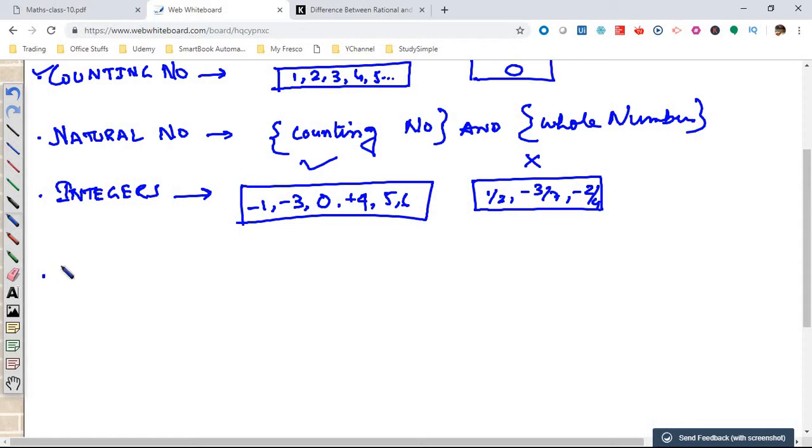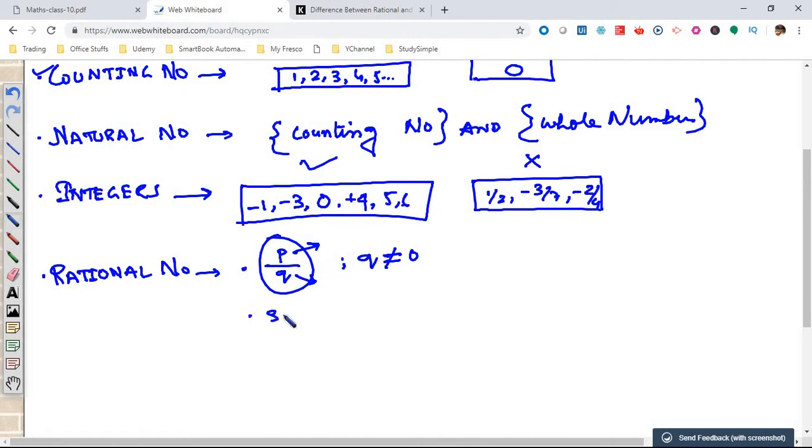The next term is the rational number. What is a rational number? A rational number is made by dividing two integers. That means if we write p by q, then p has to be an integer, q has to be an integer, and the condition is that q cannot be equal to 0, because if q becomes 0, then this fraction doesn't exist. This has to be a simple fraction, then only this number is considered a rational number.